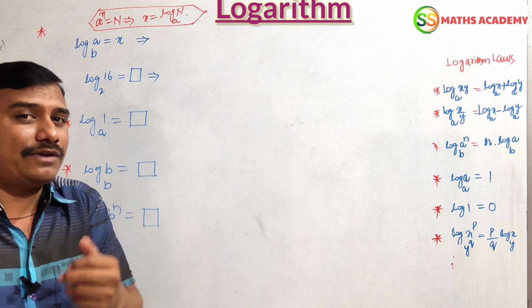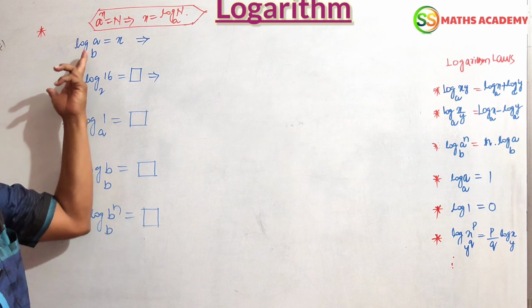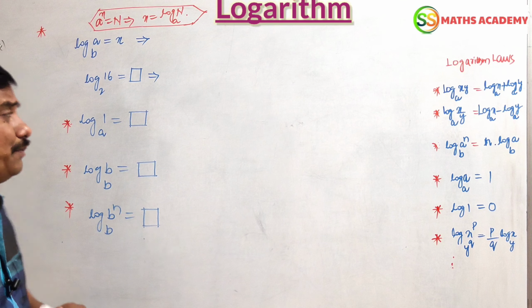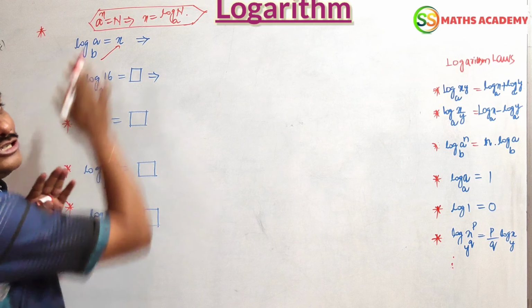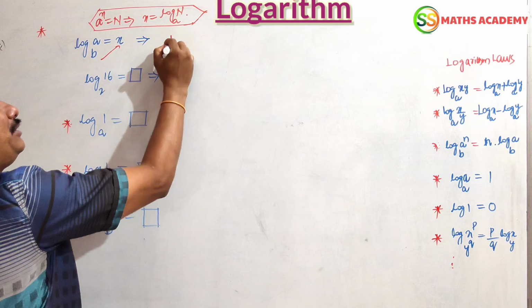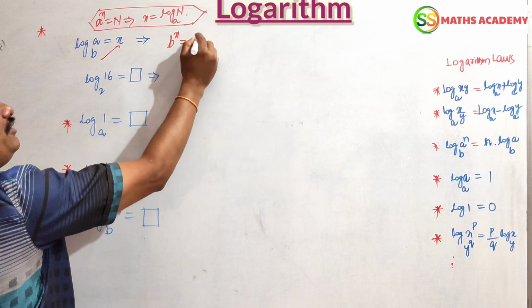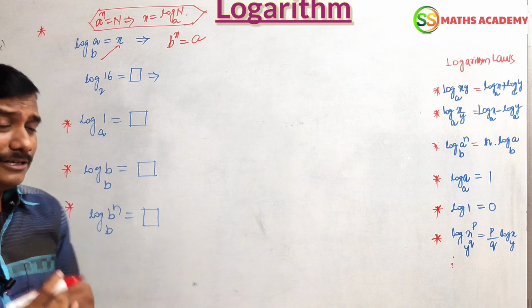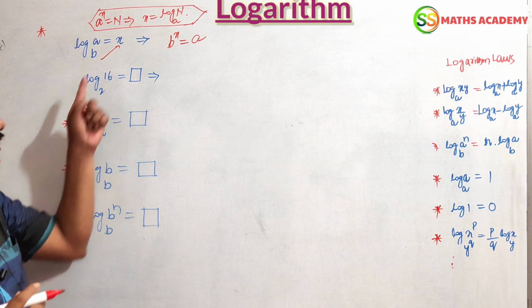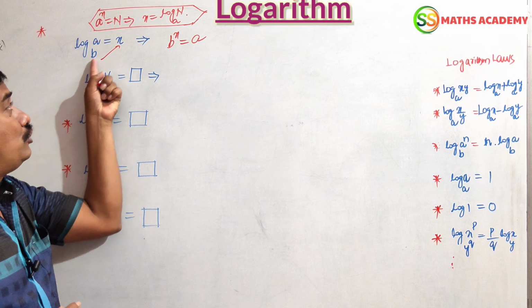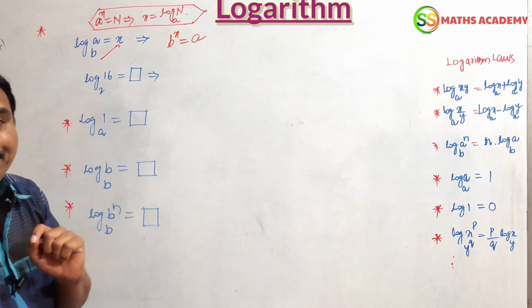These are the formulas. Now tell me the exponent form of log a to the base b equals x. Yes, simple. b will come, b raised to the x, that means b to the power of x is equal to, what is the value here? a. Simple, answer completed. So log a to the base b equals x means b to the power of x is equal to a. Okay?